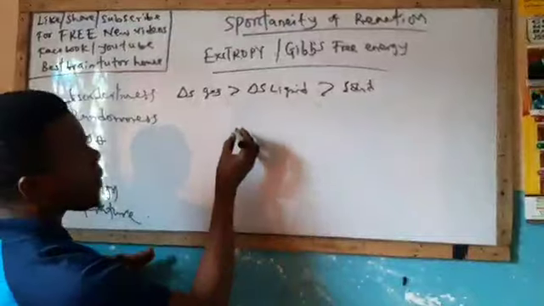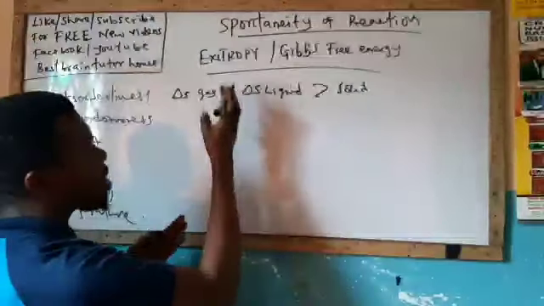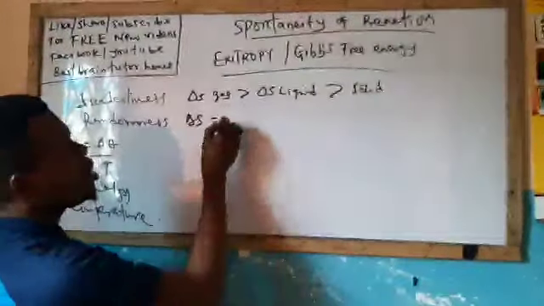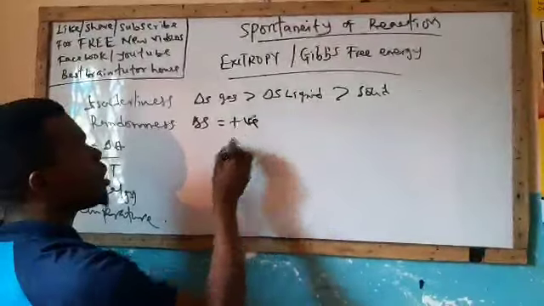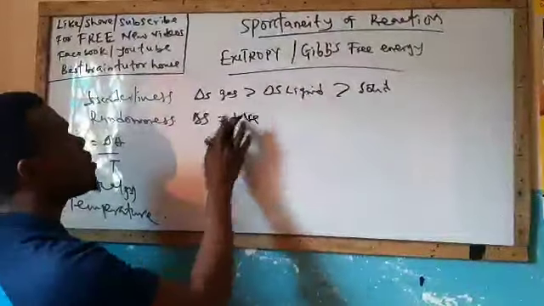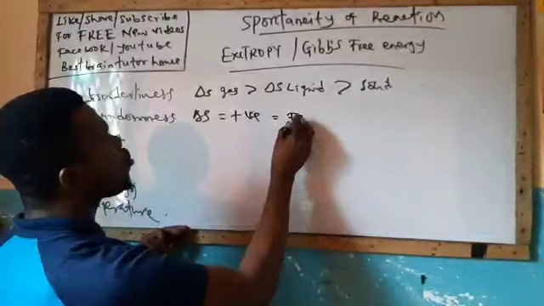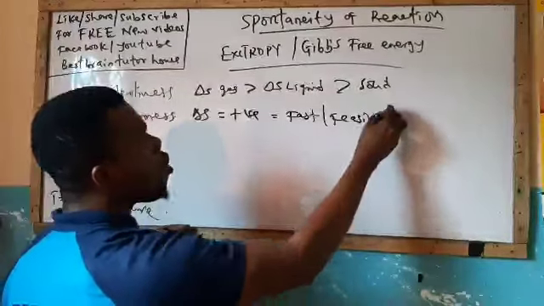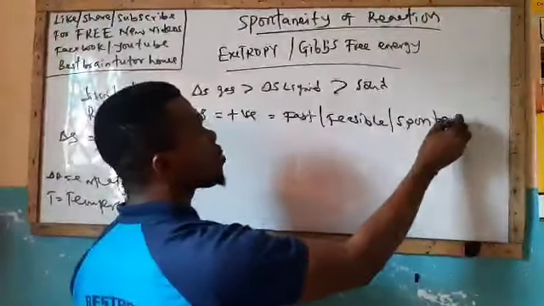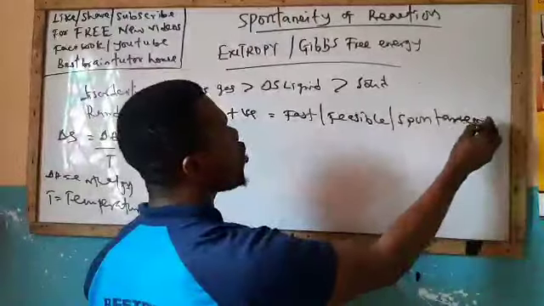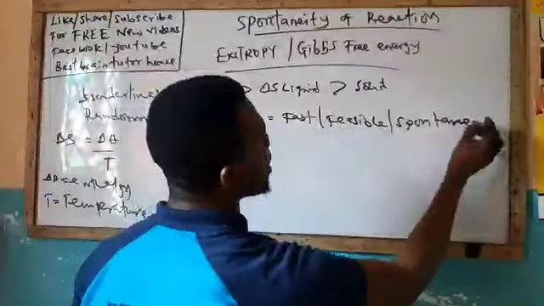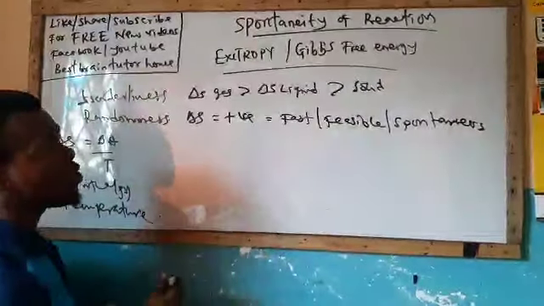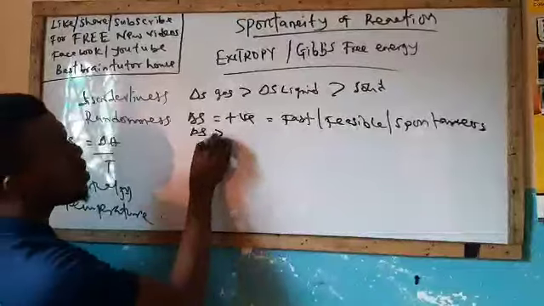In this state of matter, gas has the highest entropy. Now, for entropy to be higher, it must be positive in the system. And once it's positive in the system, it simply means that the reaction is going to be fast, or we say the reaction is going to be feasible, or we say the reaction is said to be spontaneous. So a spontaneous reaction is a reaction that has an increased entropy. That is when entropy is positive, or we say entropy is greater than 0.